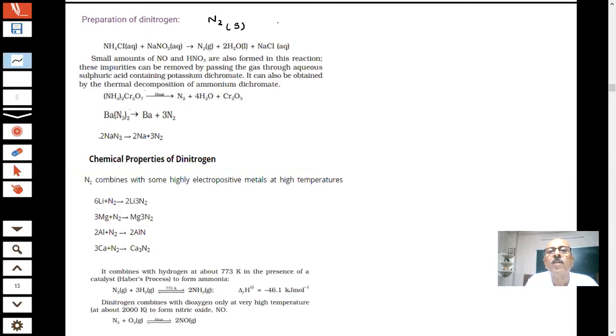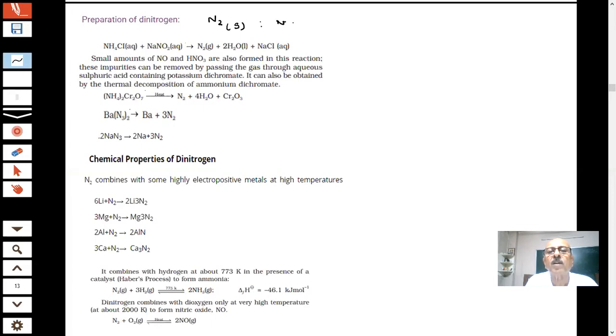So if I try to draw the Lewis structure of nitrogen, how will it look? I always prefer to draw structures of these molecules because it provides good information about the nature of the reactions they may show.